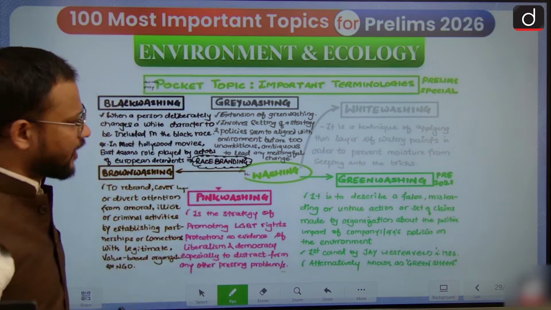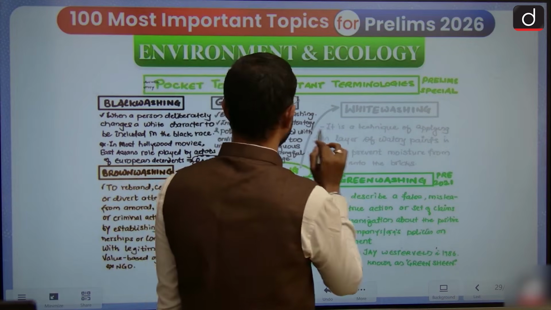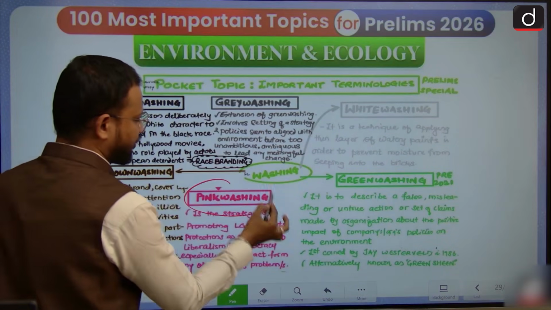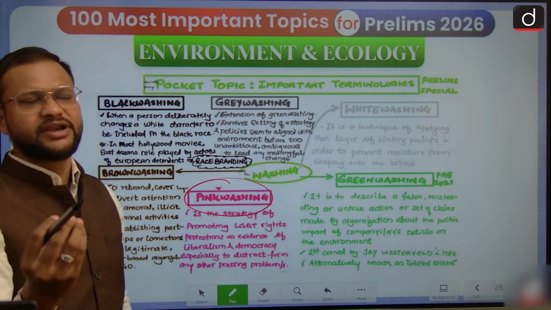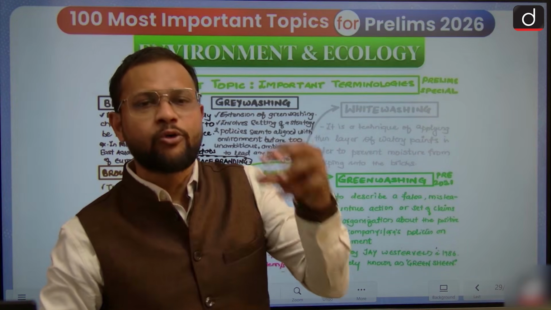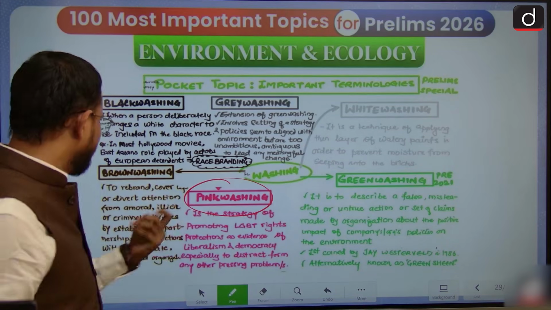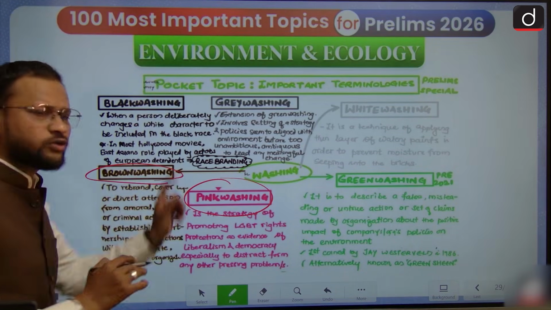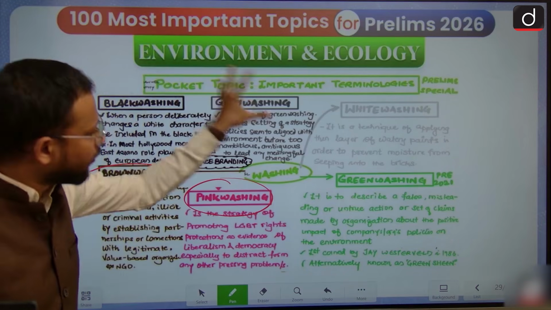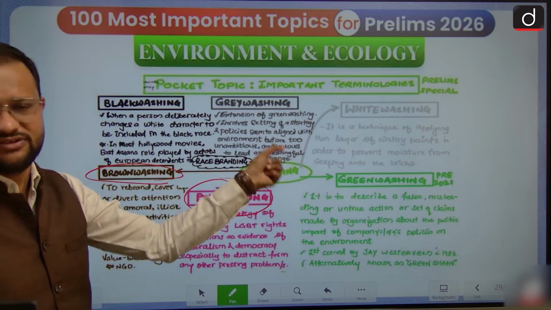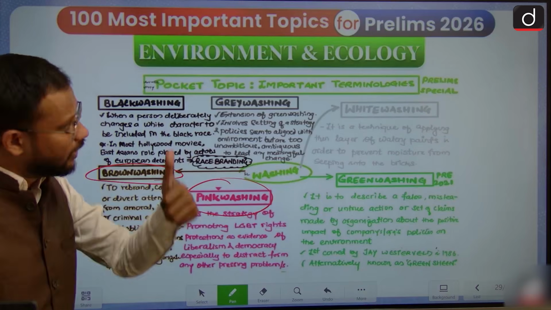Now like greenwashing, there is equally a concept, pinkwashing, where women's rights and LGBTQ rights are portrayed in a way, or products are portrayed for that purpose, but they are not actually aligned with the same thing. Then brownwashing also. You can take a screenshot, guys, and you will find all these meanings here, because greenwashing was asked in 2021, I guess.